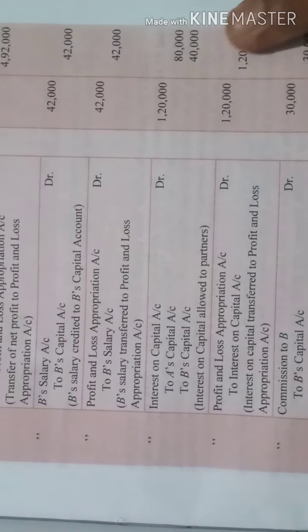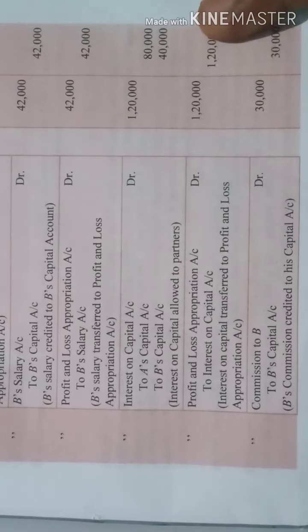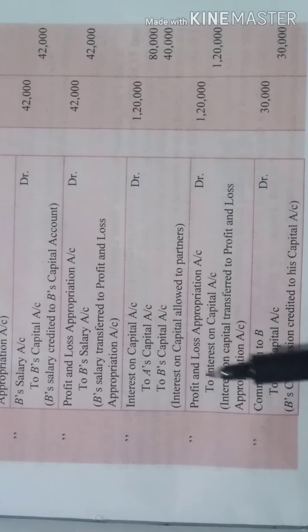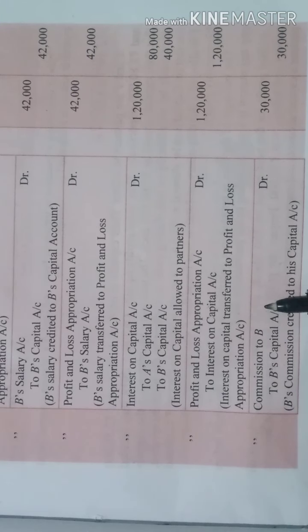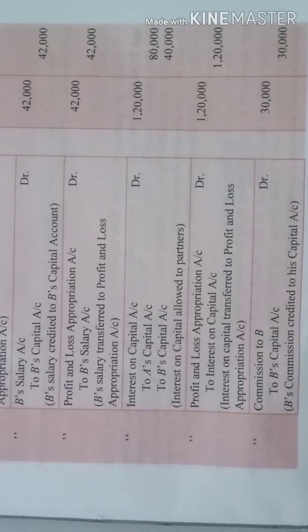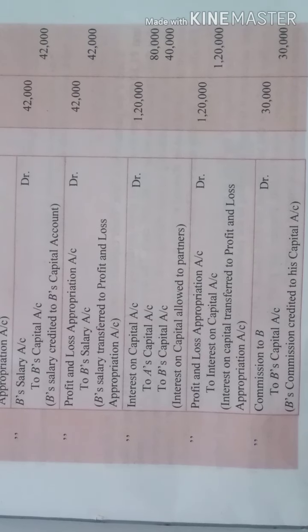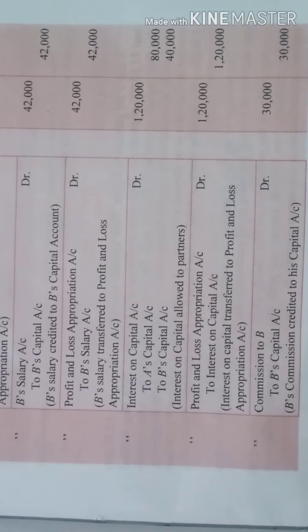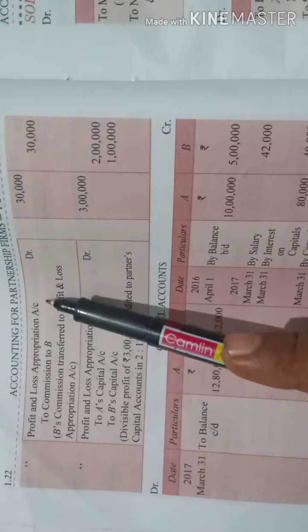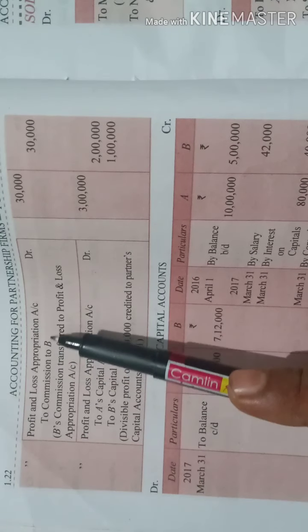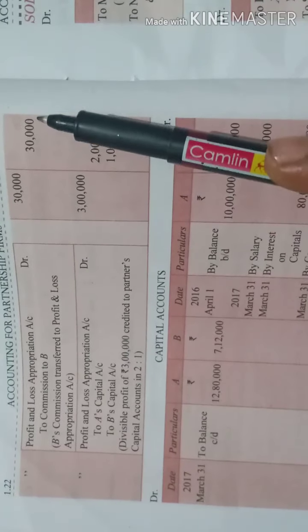Okay. Then again the transfer entry, that means P&L appropriation to interest on capital. Then you will give commission to B. Now, to B's capital account, as it is a raising entry. Instead of current account, what will you write over here? Capital account. Now P&L appropriation account to commission to B. So that is 30,000, the commission which you have already calculated.